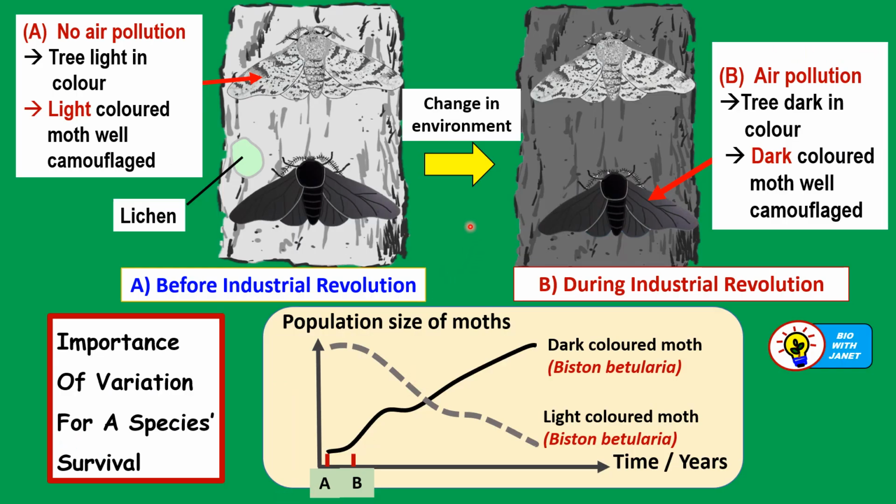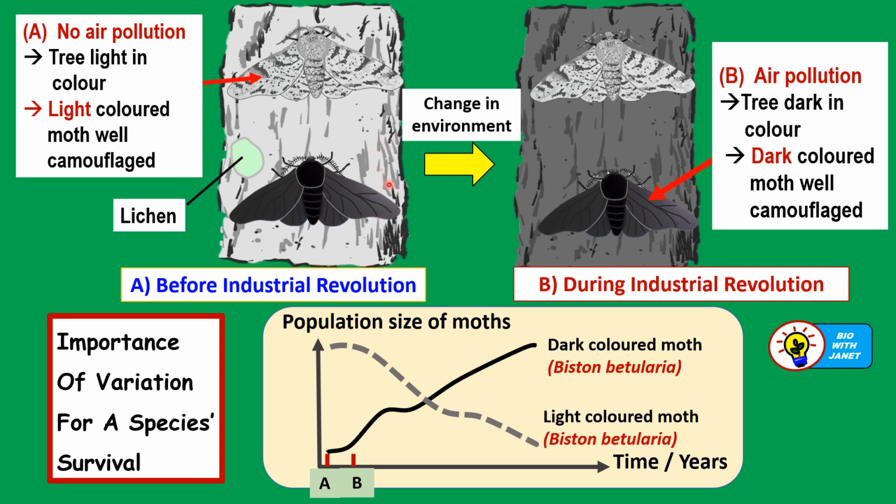Let's discuss the situation before the Industrial Revolution and then after the Industrial Revolution started. Before the Industrial Revolution, the environment was unpolluted and the trees were light colored because there were no carbon particles on them, or fewer carbon particles. And then there was the growth of lichen, which is also light colored, light green for example. Lichen is a combination of algae and fungus growing together, right? So the lichen was light colored and it grew on the tree, making the tree light colored.